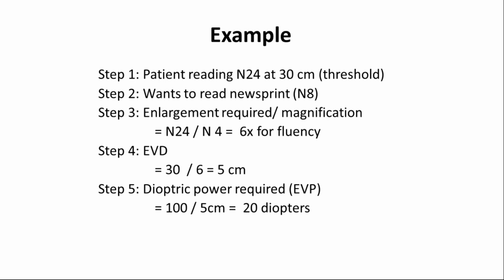And so the magnification will be based on best corrected visual acuity, because N24 is the best corrected visual acuity the patient has read at 30 centimeters. And N4 is what he wants to read in the newspaper. So we want to get the facility target visual acuity. So it is N8 divided by 2, N4. So 6x magnification will be best for his fluency. And now we have to find the equivalent viewing distance. That is, at what distance the patient will be comfortable to use the device.